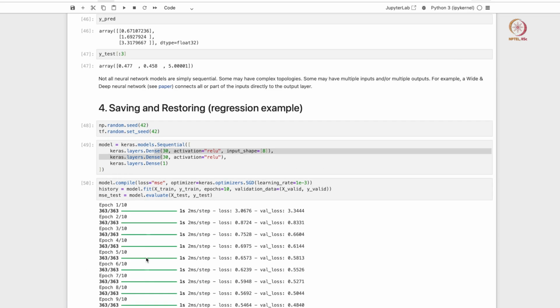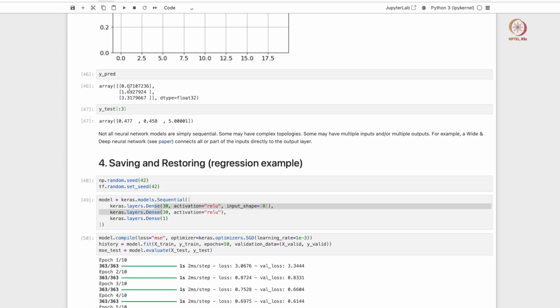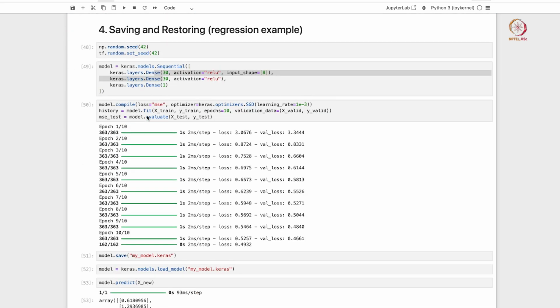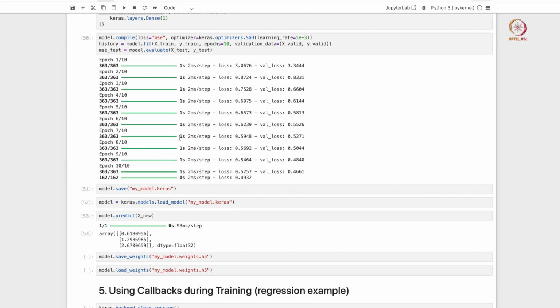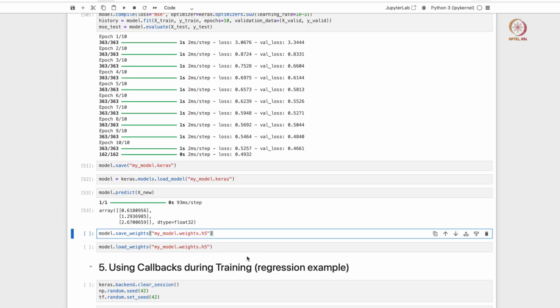So you see that XNew is basically the first three data points here, and it is trying to make predictions on the first 3 data points of the data set, which should be the same ones as these ones here that we looked at before. And you see that the predictions have become somewhat better, or not really better, they're still quite bad, right.